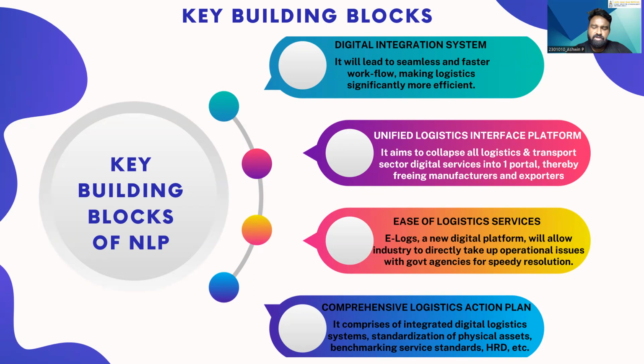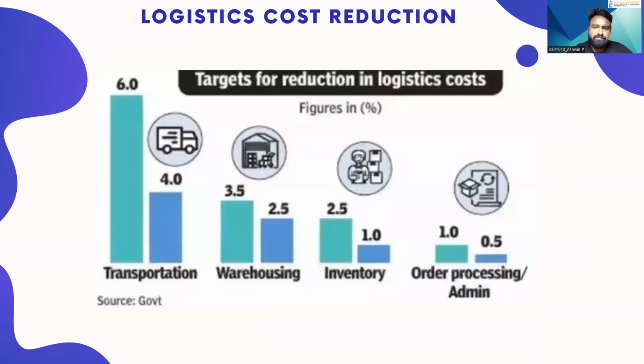Next is comprehensive logistics action plan. There are multiple dimensions to it. The key four dimensions include logistics systems, the integration of logistics systems, standardization of physical assets, then service standards, then HRD, that is human resource development. If all these four work in tandem, it will improve the logistics policy. These are the four building blocks.